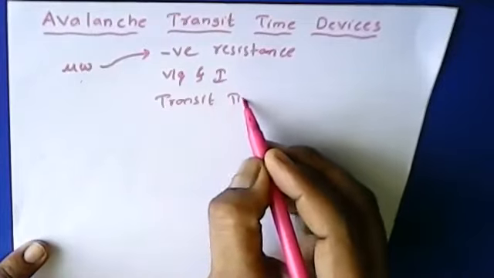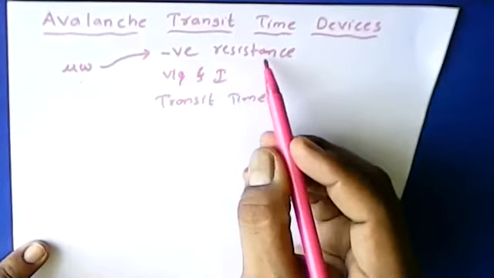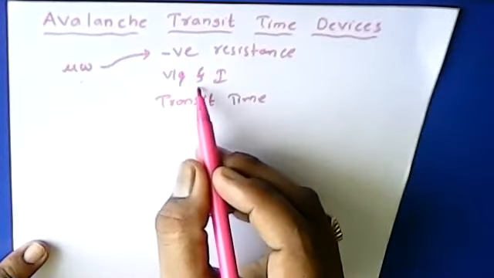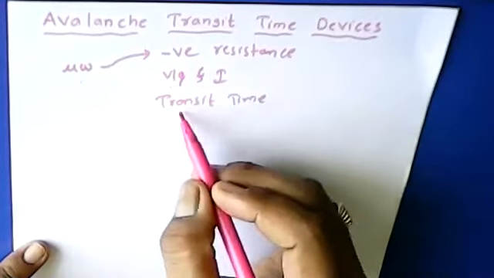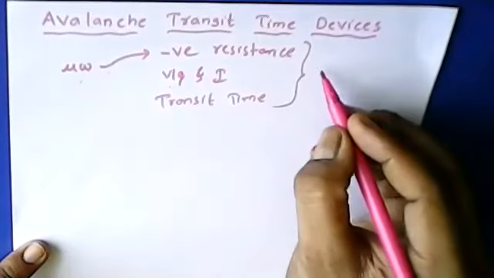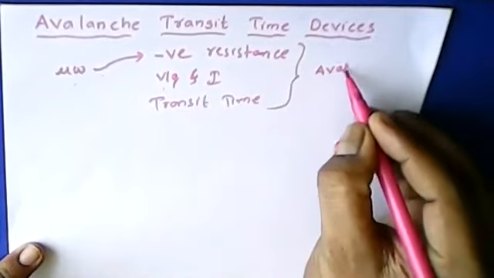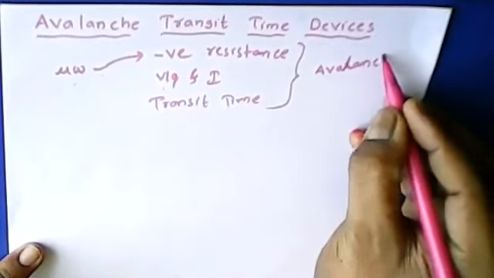Please listen properly: a microwave device which exhibits negative resistance, having a phase delay between voltage and current together with the transit time. All these together is said to be avalanche transit time devices.